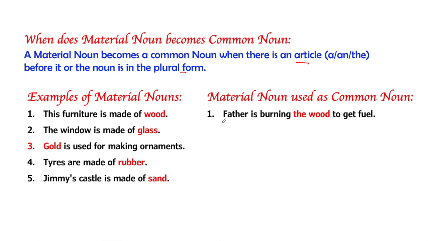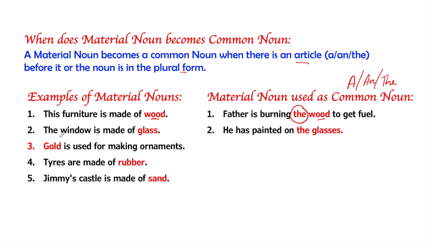is like this: father is burning the wood to get fuel. So here also we have used wood, but in this sentence, this wood is a common noun. The reason is that in the earlier sentence, the furniture is made of wood. Here we are talking about wood as a substance that was used to make furniture. But in this sentence, wood is not making anything. Another way to check is that if there is an article before the material noun, then it becomes a common noun. Articles are a, an and the. So if the articles are coming before a material noun, it becomes a common noun.